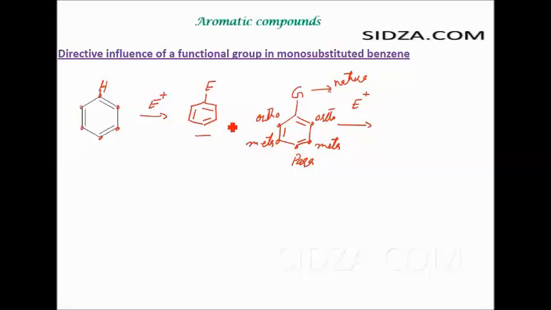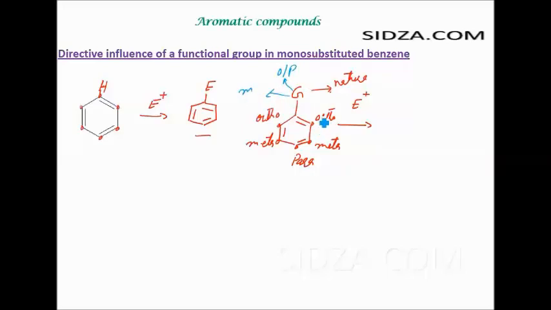We normally have two types of groups. We call them ortho para directing groups and the meta directing groups. So this group over here can be either an ortho para directing group or it can be a meta directing group.